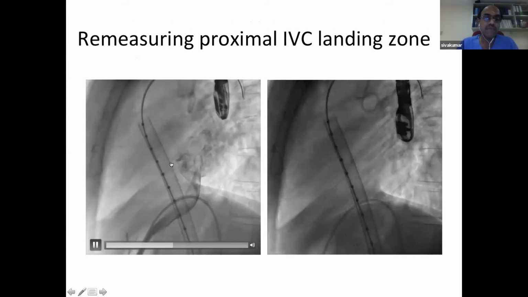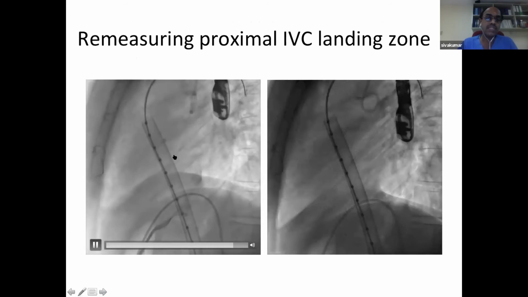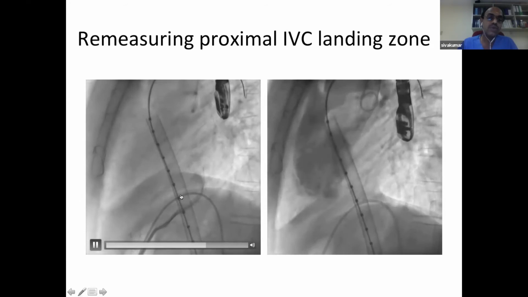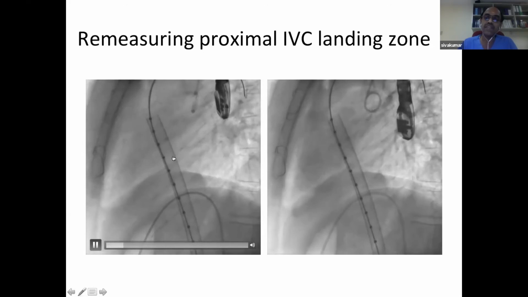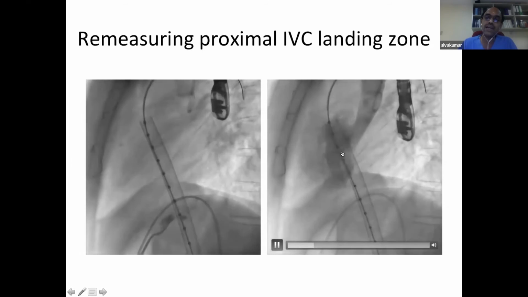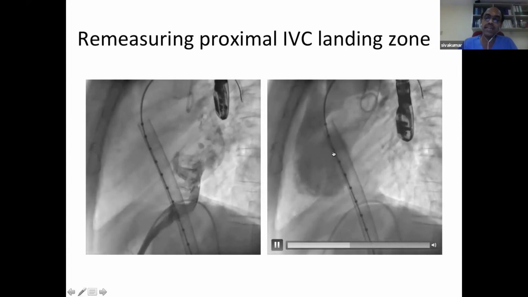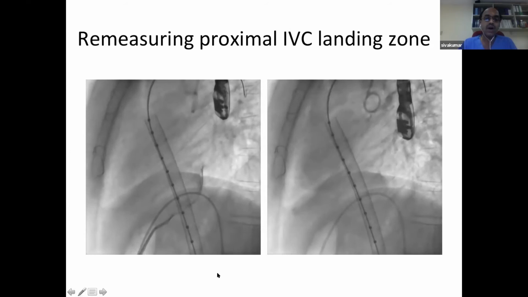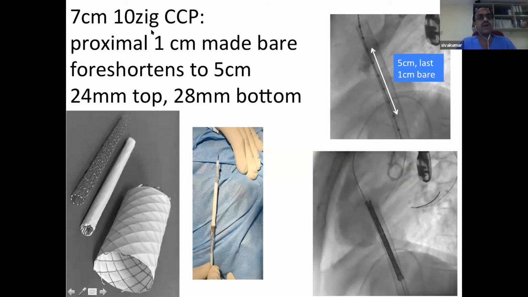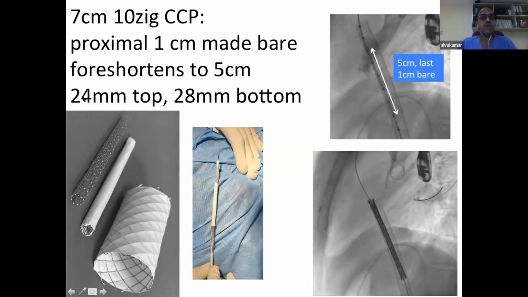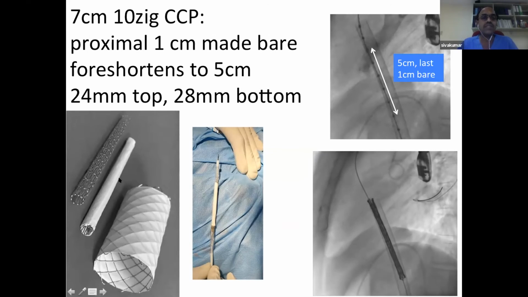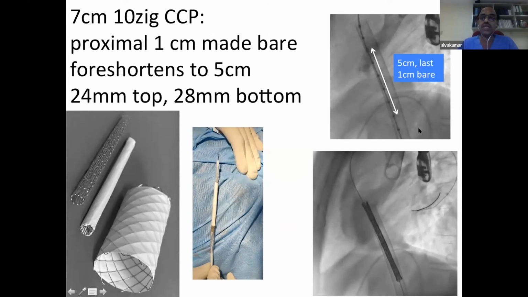We remeasure the whole dimensions, and now with the pericardial patch, we have a 2.5 centimeter anchor zone from the inferior vena cava. We also made a parallel injection from the superior vena cava to find out how much protrusion should be there into the right atrium. So adding all together, we needed a 5 centimeter long stent. So we took a 7 centimeter covered CP 10 zig, which will foreshorten to 5 centimeter when we dilate it to 28 millimeter. So a 5 centimeter covered CP is ready, but we should not occlude the hepatic vein.